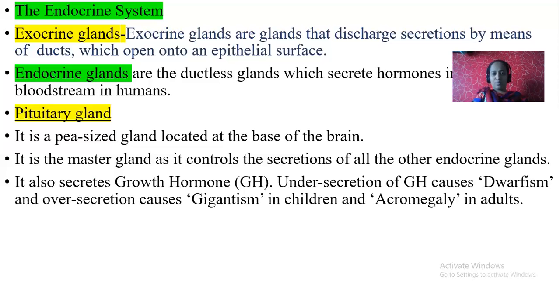One of the secretions of the pituitary gland is growth hormone. If growth hormone is secreted less than normal, it leads to dwarfism, and oversecretion causes gigantism in children, where a person looks like a giant, double the height, and acromegaly in adults. You can see mental abnormality in acromegaly adults.